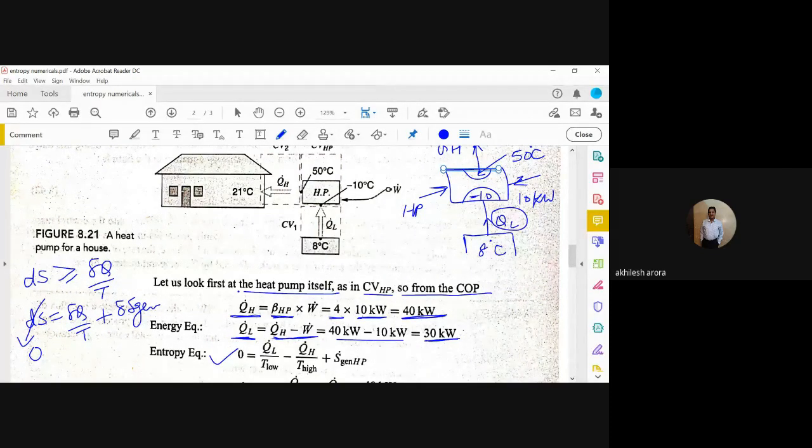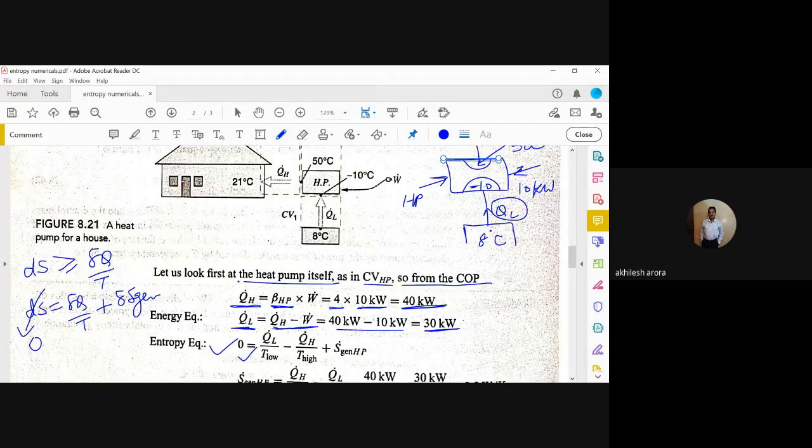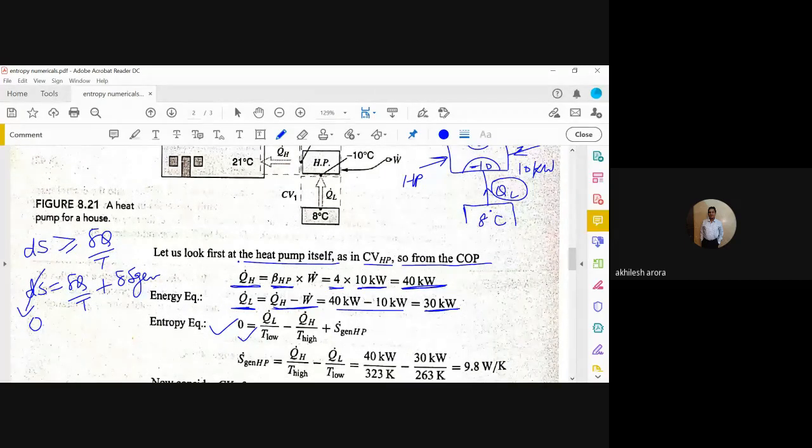So QL divided by T low. What is the value of T low? At which temperature is it coming into the system? It is coming at 263. You can see it here. And the value is 30 kilowatts. So if you calculate the value of S generated in the heat pump, it will be equal to QH divided by T high minus QL divided by T low.